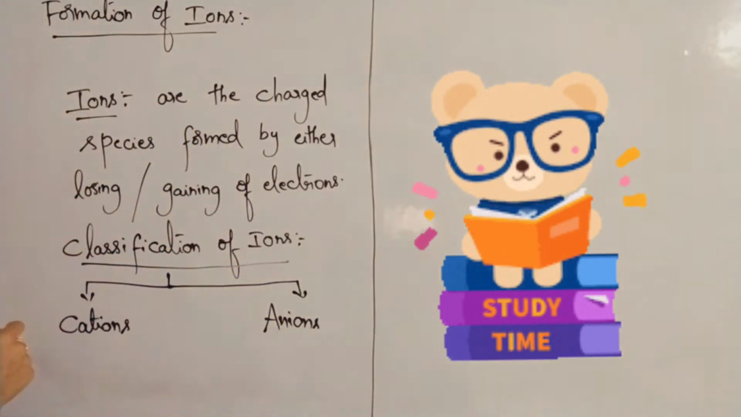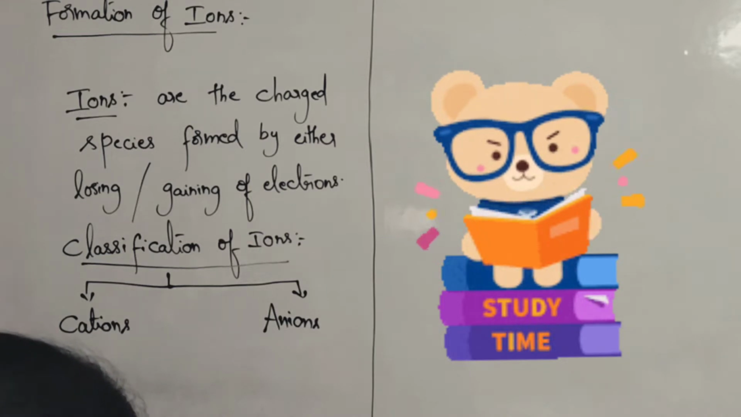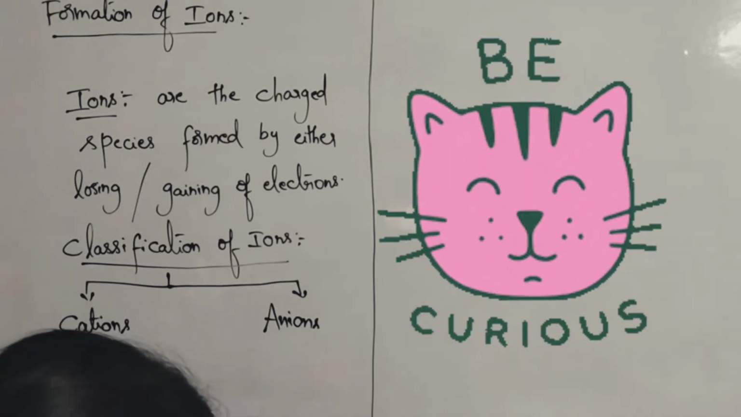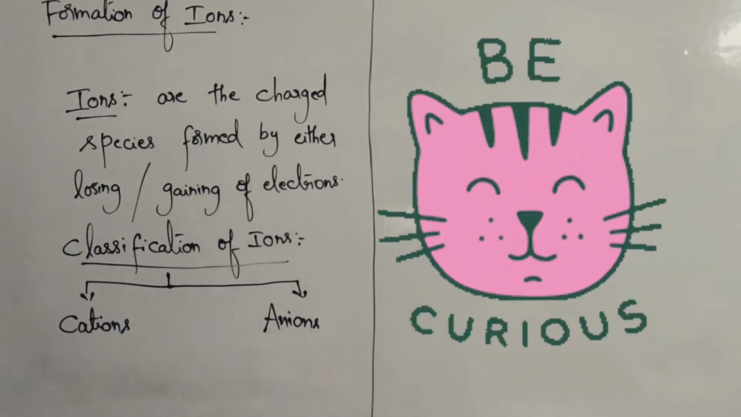So let us learn about the classification of ions. Two types of ions are there, cations and anions. So what are cations?